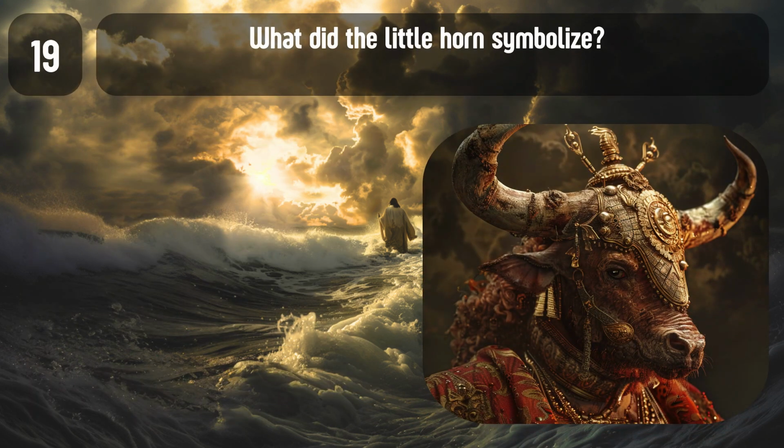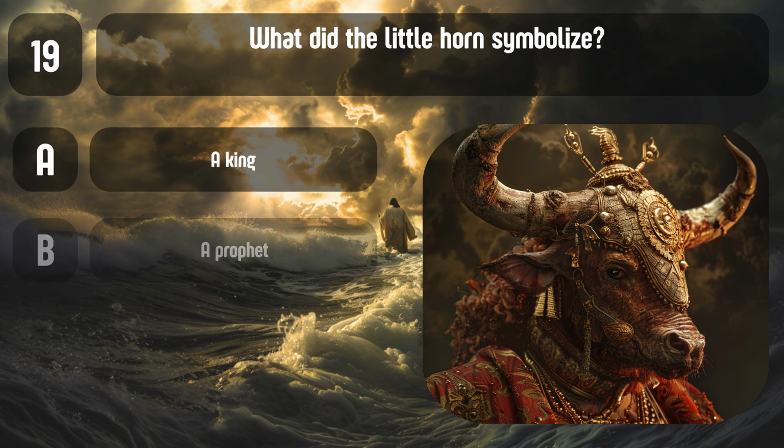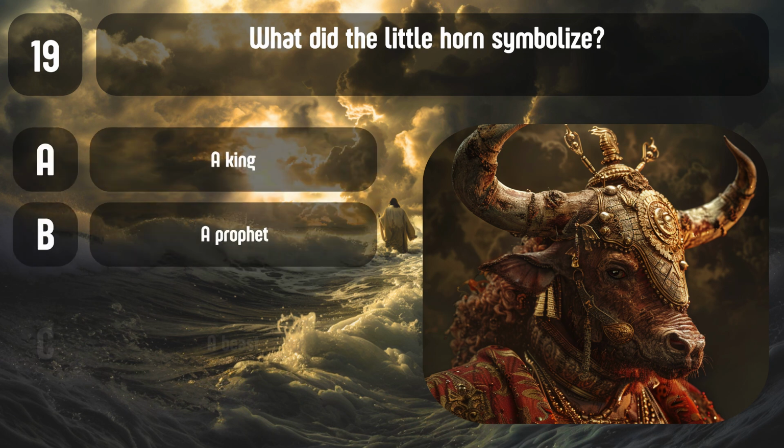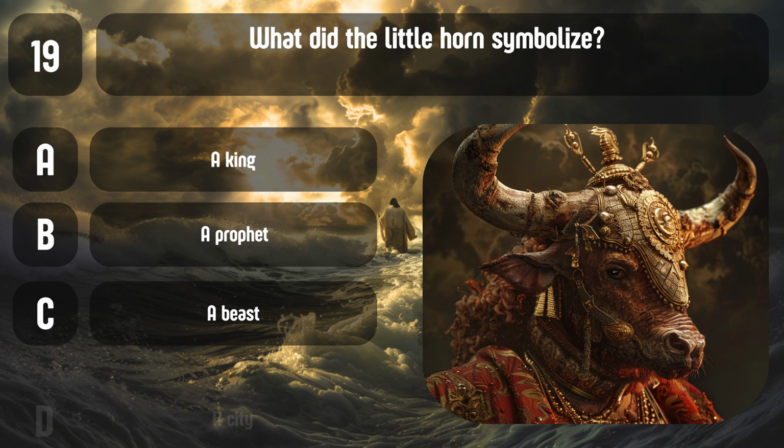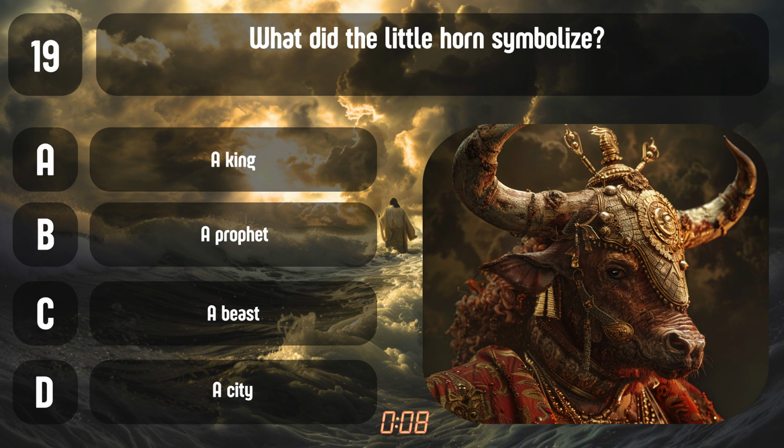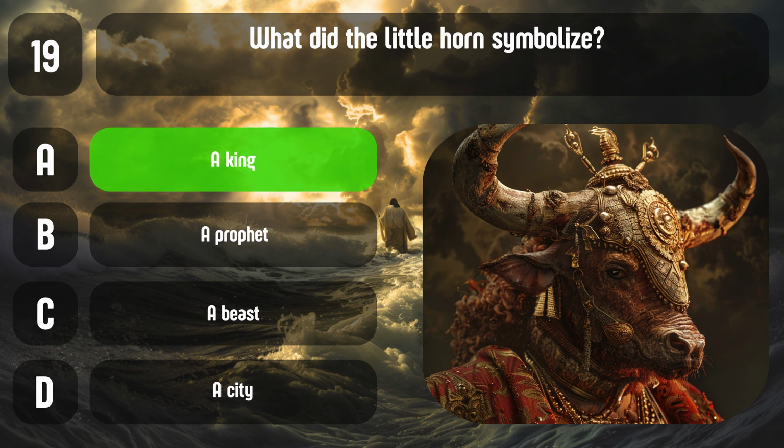Question 19. What did the little horn symbolize? A. A king. B. A prophet. C. A beast. D. A city. Correct answer, A. A king. The little horn symbolized a future arrogant king.